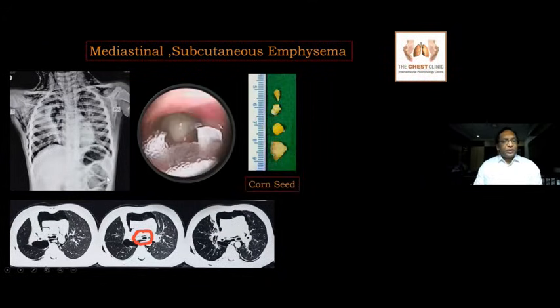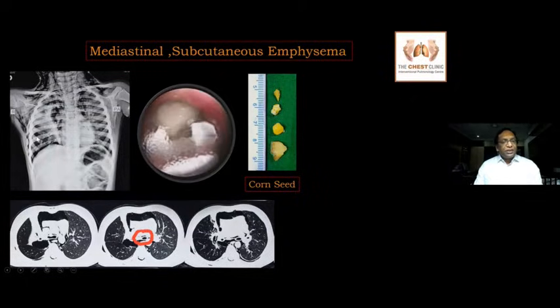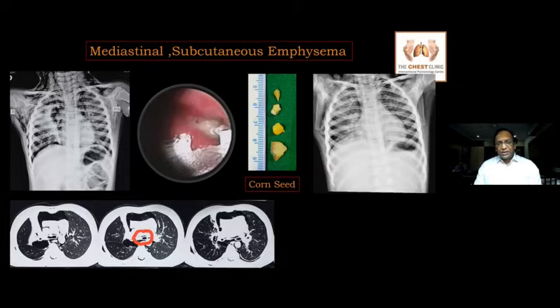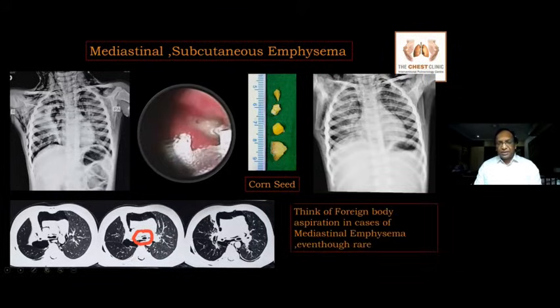So what you need to do when you suspect a foreign body, when you are having a mediastinal or subcutaneous emphysema: if you see a pneumothorax, immediately place a chest drain before doing a procedure. But if you see mediastinal emphysema or subcutaneous emphysema, you just have to go ahead, but you have to control the ventilation, because you can cause more mediastinal emphysema when you're using jet ventilation. So this is immediately after extraction, the next day. So a young child presenting with mediastinal subcutaneous emphysema, always think foreign body aspiration as a differential diagnosis.